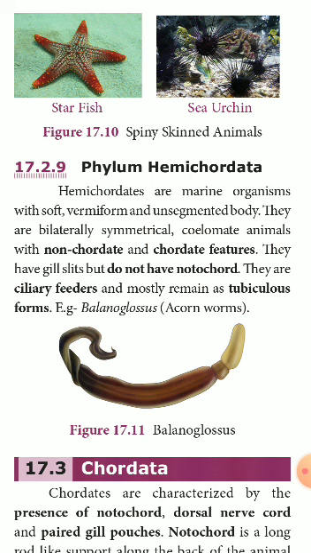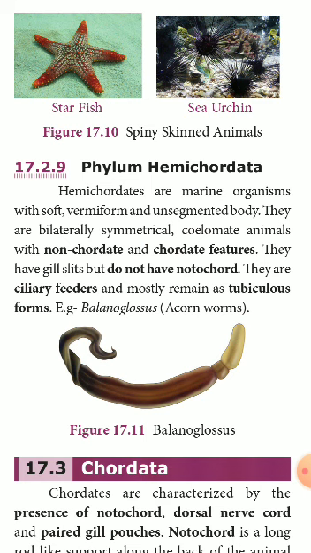Now listen. Hemichordates are marine organisms with a soft, vermiform, worm-like, and unsegmented body. Vermiform means worm-like, and unsegmented means there is no segmentation in the body. They are bilaterally symmetrical. I know that the plane of arrangement of organs is found along the sides of the central axis. Therefore, bilaterally symmetrical. Coelomate animals, true coelom is present, and they have non-chordate, that means invertebrate, features and certain characteristic features of chordate animals.